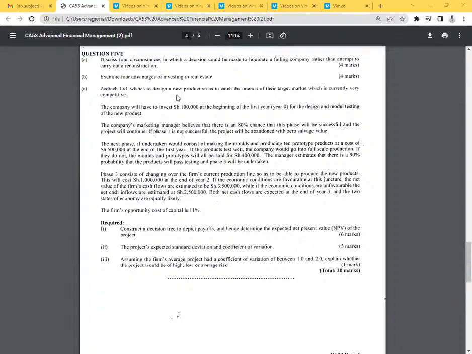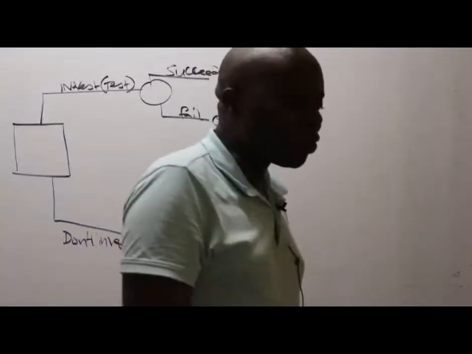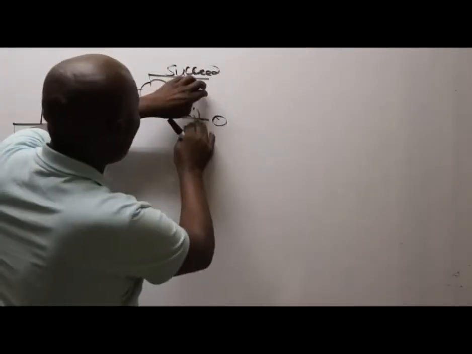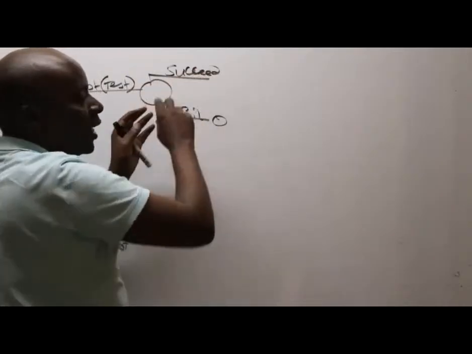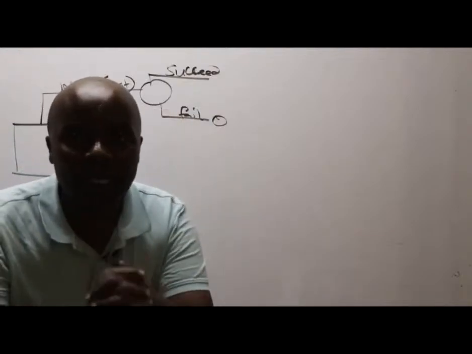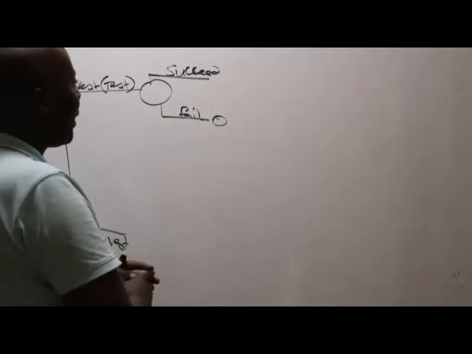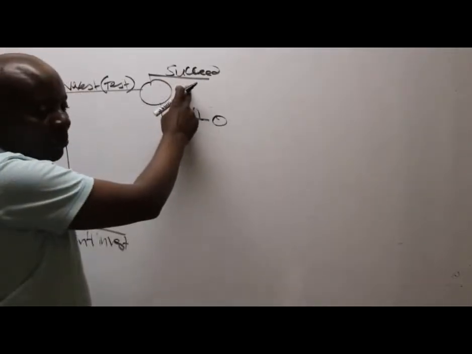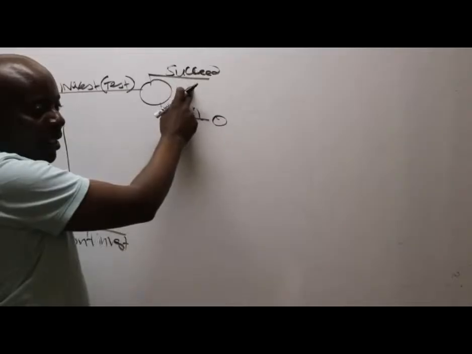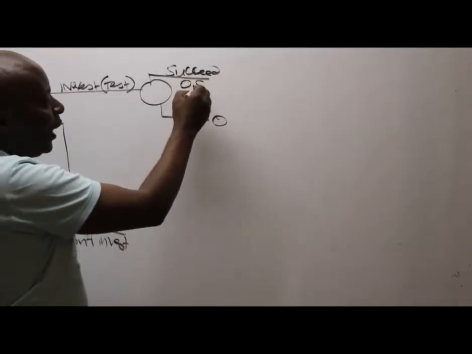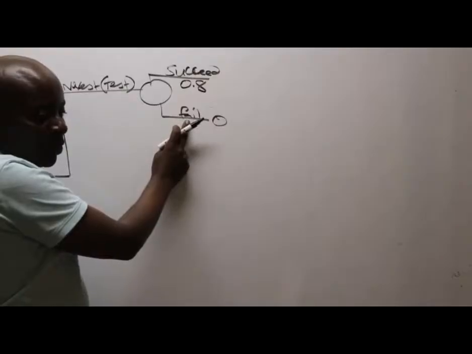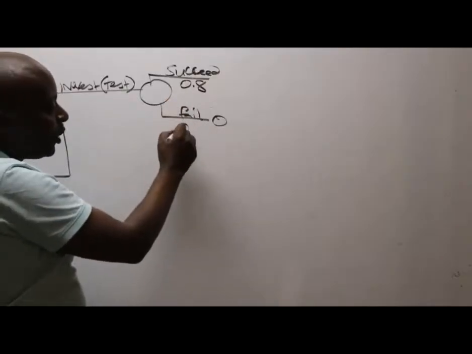These events come from a circle, because the events here are probabilistic. What is the probability of succeeding? The probability of succeeding is 0.8. Then what is the probability of failing? The two must add up to 1, so this must be 0.2.